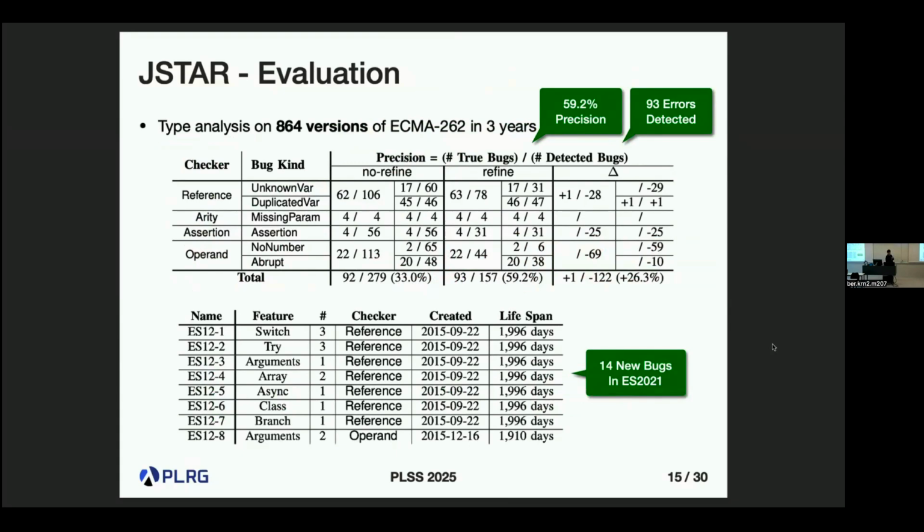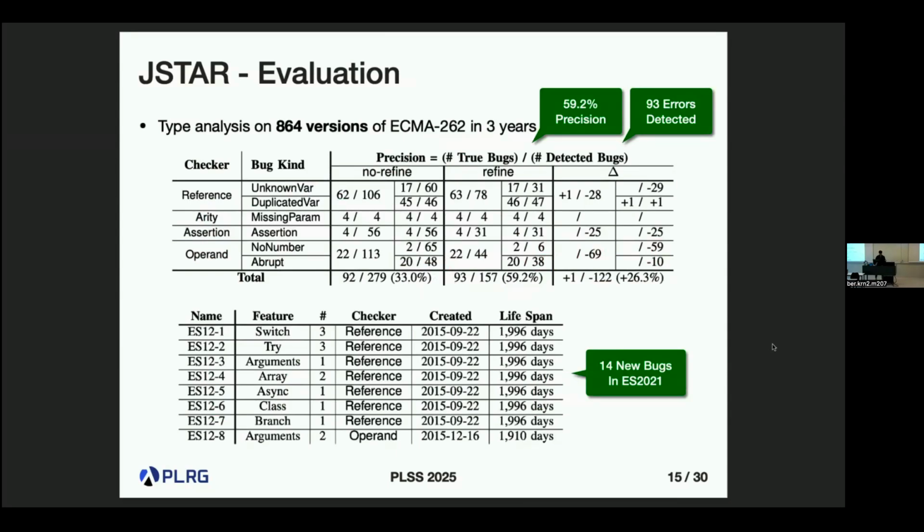And also, now this tool is officially integrated into the CI system in the ECMA 262. It means that any commit or pull request introduced in the repository, our tool automatically tries to perform type analysis on the updated spec, and we can give some alarms with the detected specification bugs. But actually, it is not enough because the precision is not that high. So it means that we have a lot of false alarms.